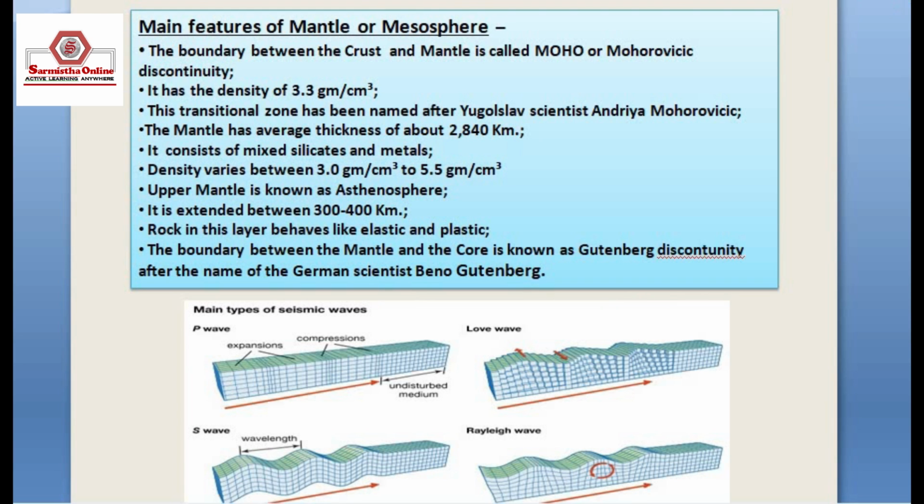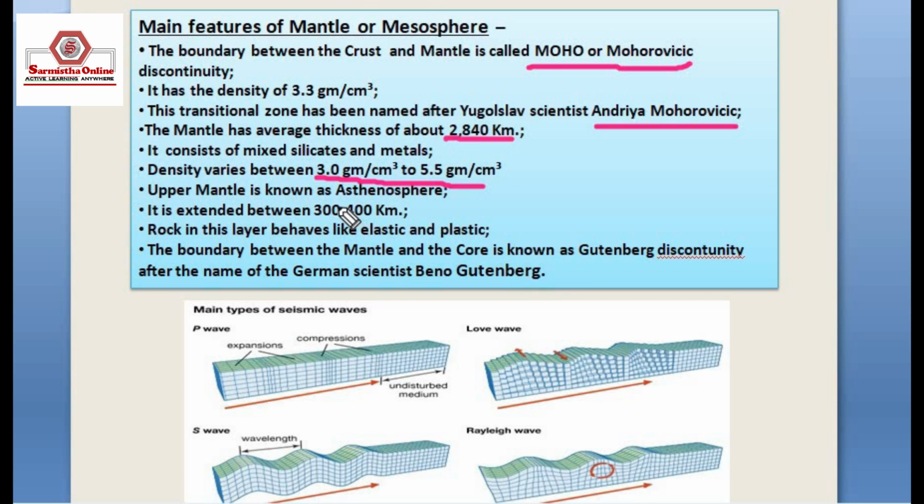Main features of the mantle or mesosphere. The boundary between the crust and the mantle is called the Moho or Mohorovicic discontinuity. It has a density of 3.3 gram per centimeter cube. The transitional zone has been named after the Yugoslav scientist Andrija Mohorovicic. The mantle has an average thickness of about 2,840 km. It consists of mixed silicates and metals. Density varies between 3.0 gram per centimeter cube to 5.5 gram per centimeter cube.